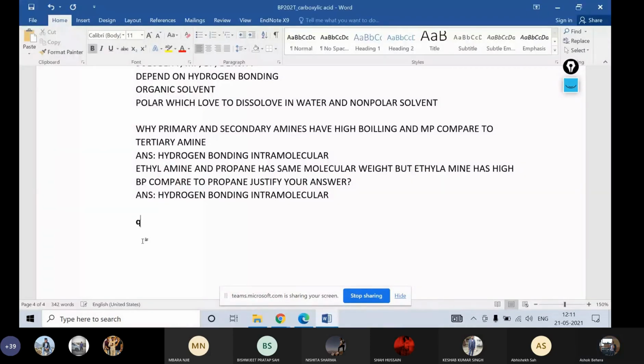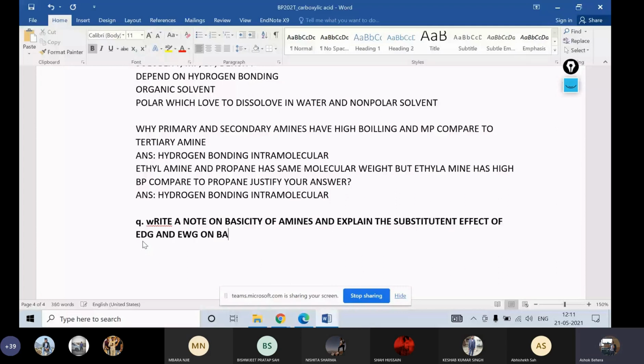So write a note on basicity of amines and explain the substituent effect of what? Electron donating group and electron withdrawing group on basicity of amine. Okay, so this is a question of near about 5 to 10 marks.